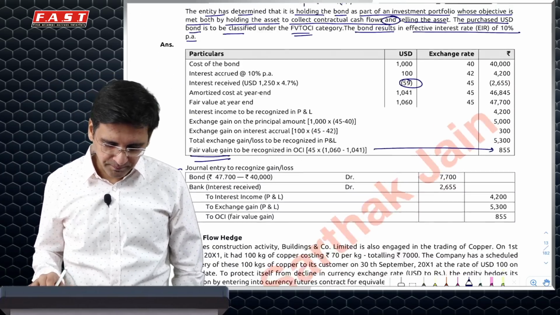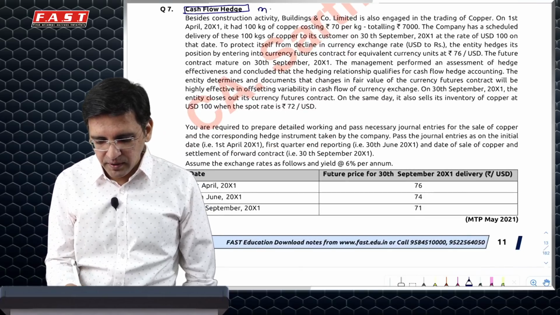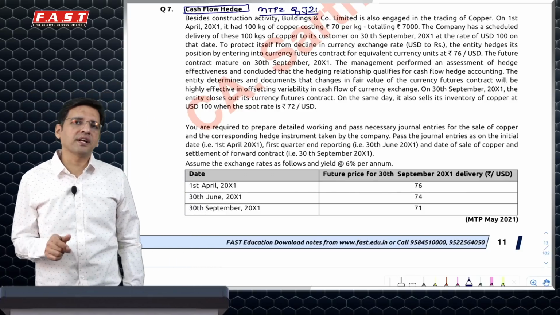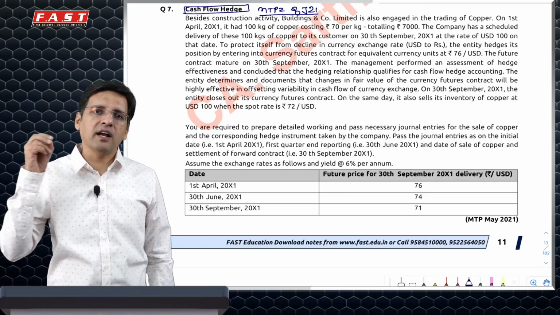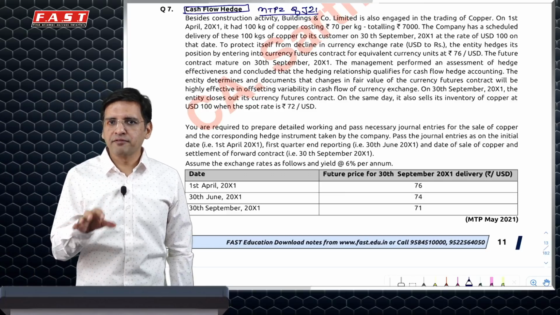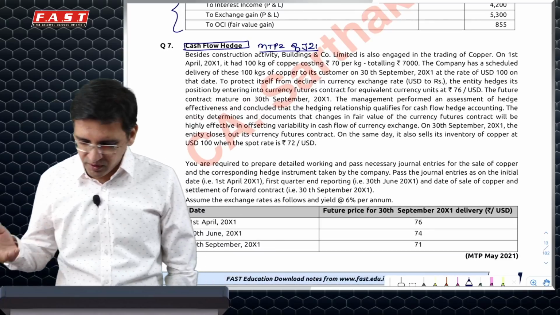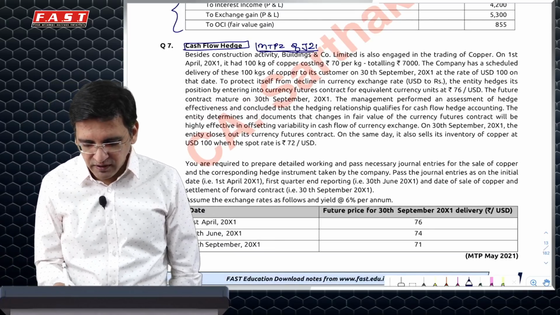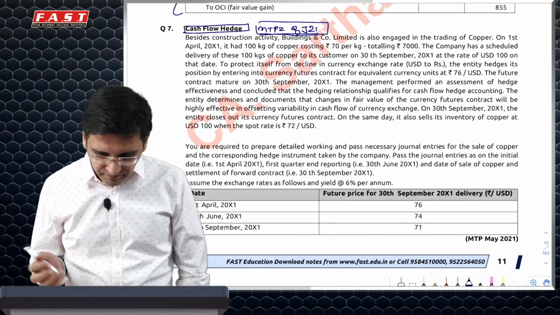One important question next: a cash flow hedge related question. This was there in MTP 2 of July 21 exams. The question itself has two major errors because of which ideally such kind of questions should not be asked in the exam. It should not even have come in the mock test paper. We've raised a query on this with no replies. Nevertheless, we don't have time to further raise the queries. In case you have that kind of a thing, you can put it up. But as of now, we will just try to do this question based on what the institute has done.